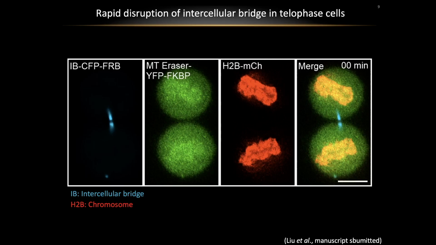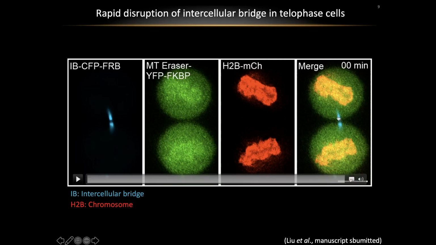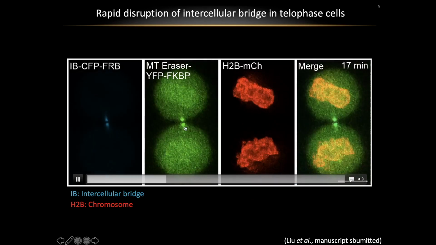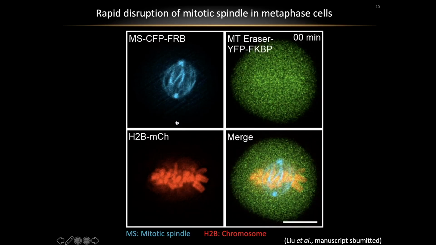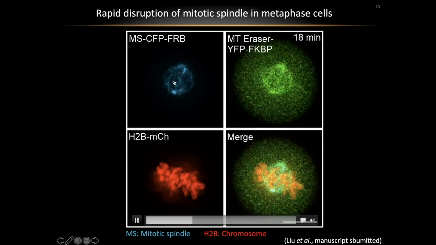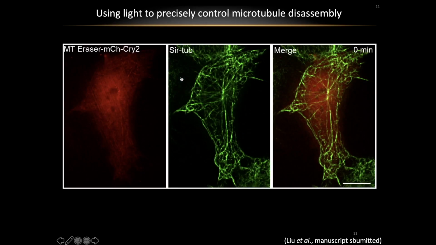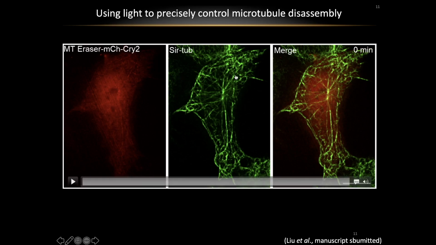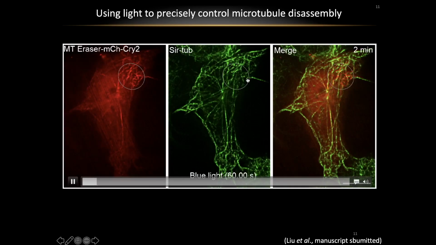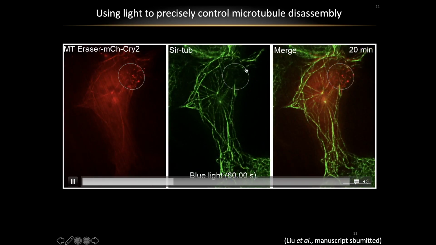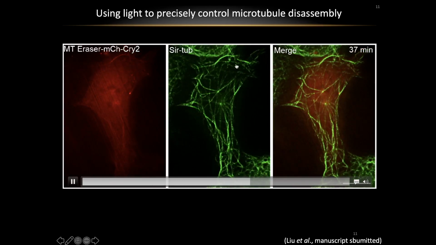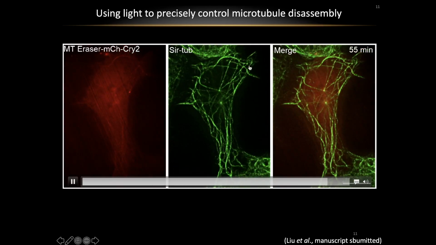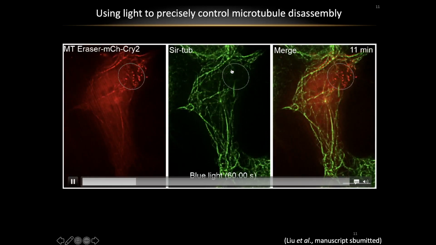Moreover, we can also target other microtubule-based structures, for example, the intercellular bridge between two dividing cells. Translocation of an eraser to the intercellular bridge will also disrupt these structures. We can use a pretty similar strategy to disrupt the mitotic spindle, as you can see here. This system can also be controlled by light illumination. We turn on the light in these circled regions. As you can see, it rapidly disrupts the microtubule only in the light-illuminated regions. But once we turn off the light, the microtubule regrowth happens. So this control system is reversible.